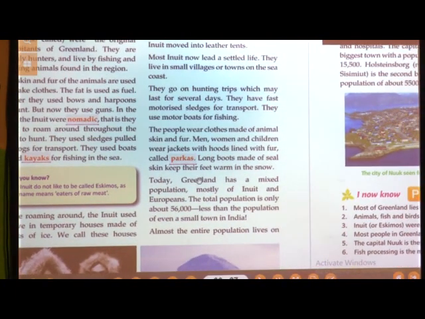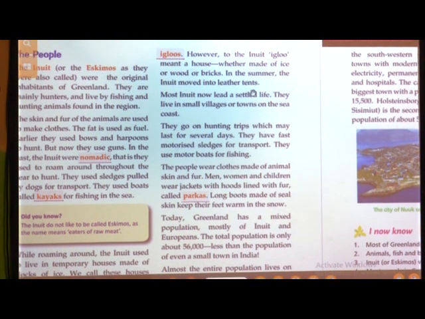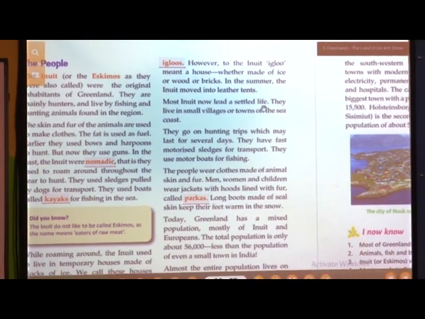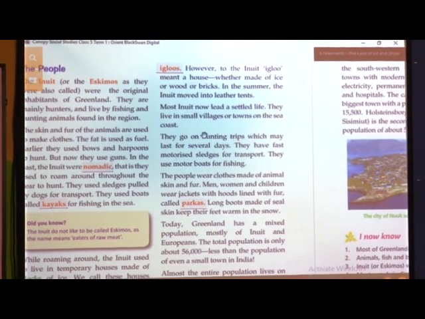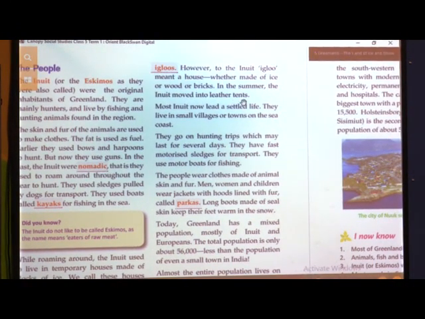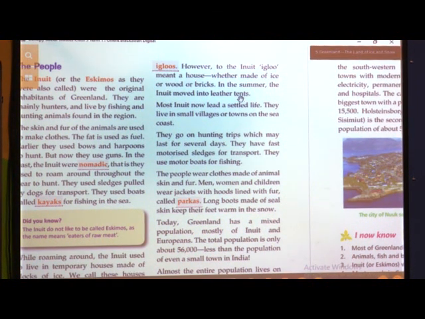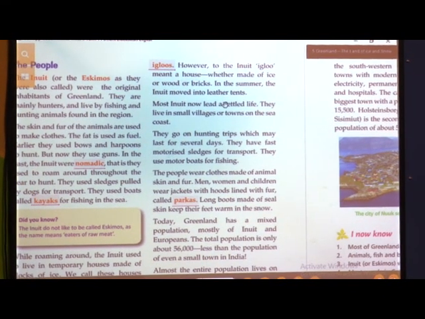It was not a permanent house. They used to build this house, it was temporary. In winters, they used to live in igloos, whereas in summer they used to shift to leather tents.